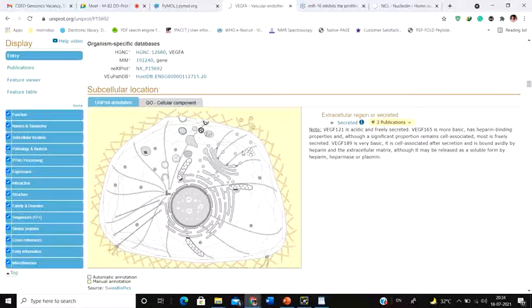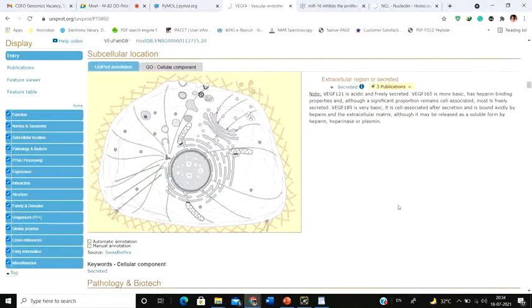And for the proteins which do not require to be secreted outside, they don't have that signal peptide. So simply by seeing the signal peptide, you get to know that yes, this is a secreted protein. Every secreted protein, all the proteins all over the globe, they have a signal peptide at the front.